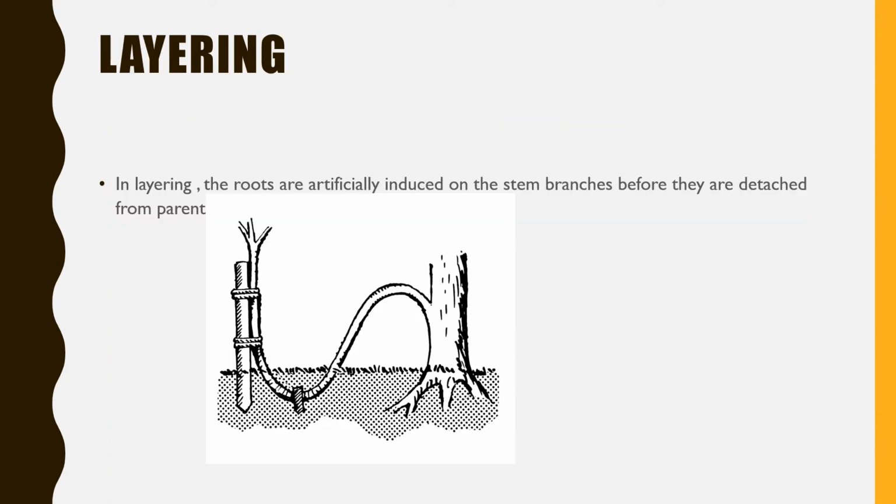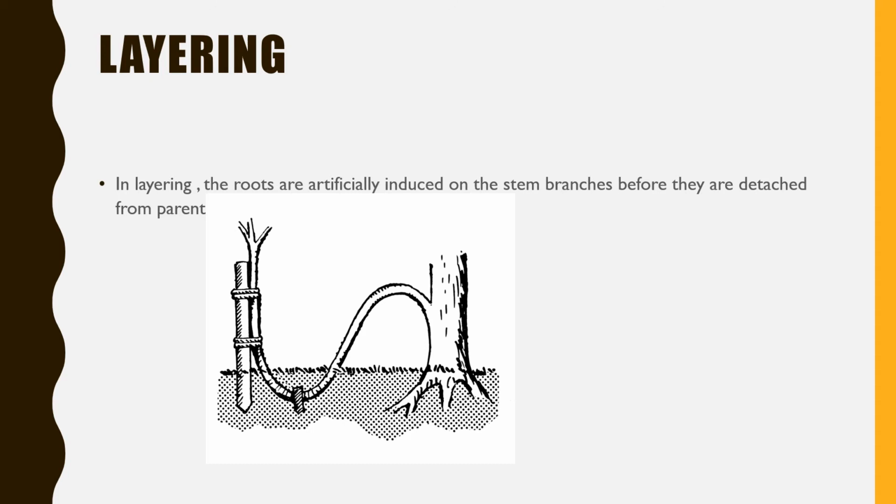This is layering. Layering is most commonly seen in plants or shrubs like jasmine. What happens in the jasmine is that we take one of the branches and press one of its parts into the soil, before detaching it from the main plant body. You can see this in the diagram as well.